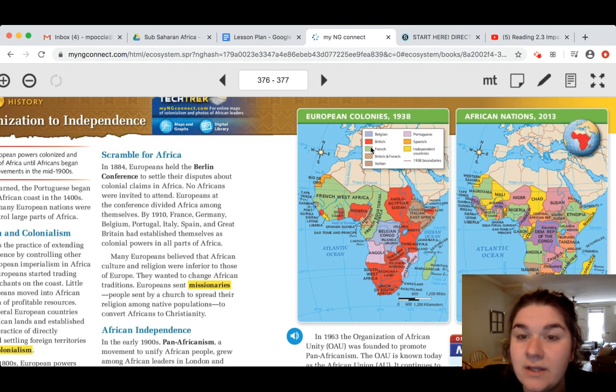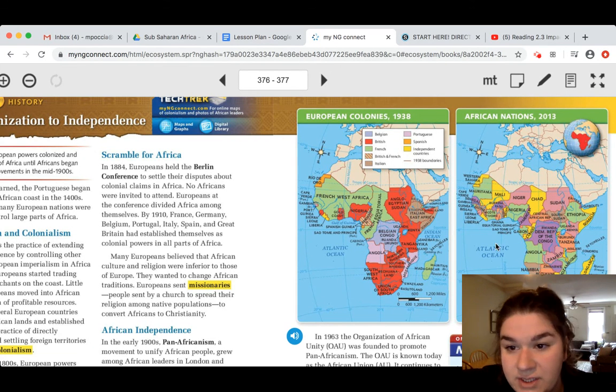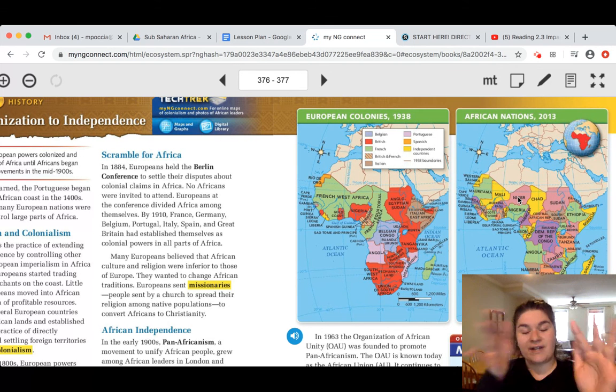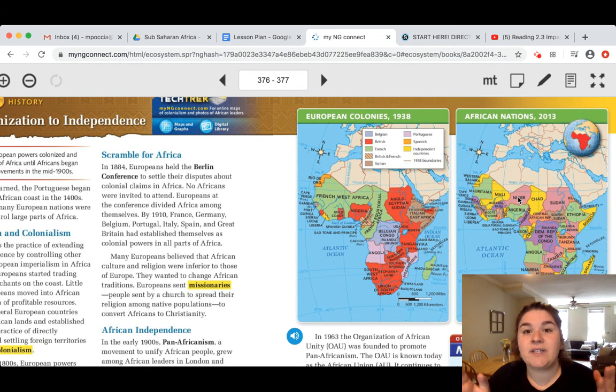And then as the African countries started to gain independence and become free from their European colonizers, all of these countries developed. So you can see that French West Africa, which was a really large region, slowly became separated into different countries. And that's because there are different cultural groups in these different regions that were clumped together by